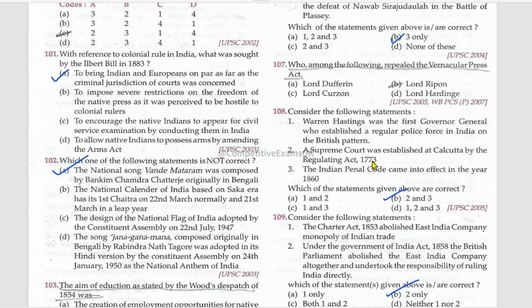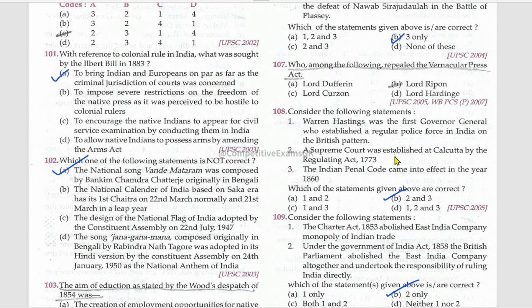Consider the following statements, and among these, which are the correct ones. Warren Hastings was the first Governor General who established a regular police force in India on the British pattern. No, this is wrong. A Supreme Court was established at Calcutta by the Regulating Act 1773. True. The Indian Penal Code came into effect in the year 1860.